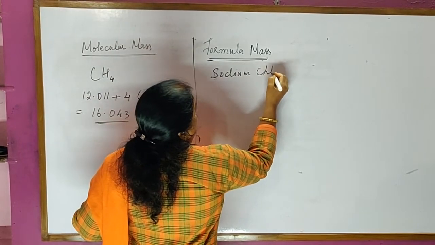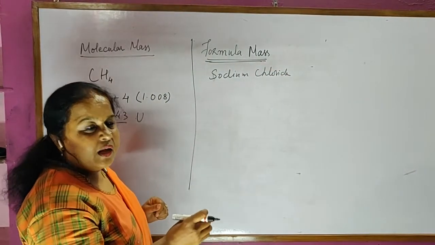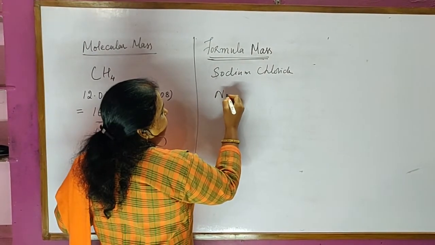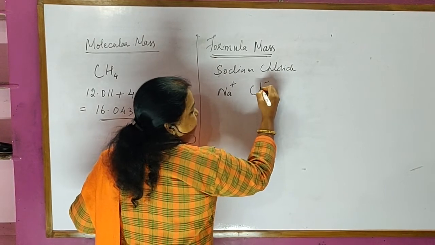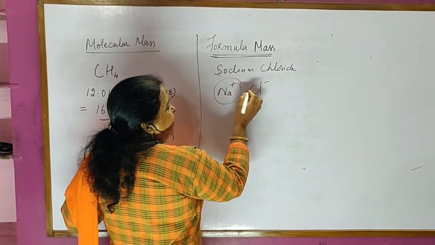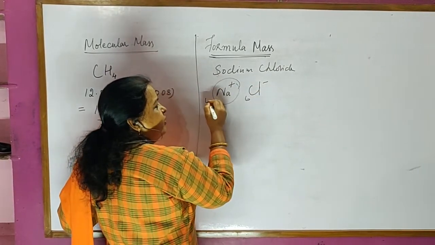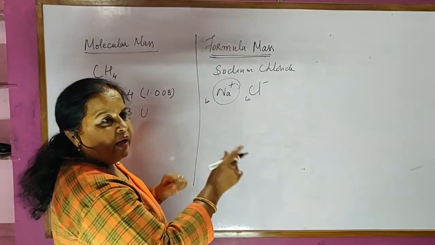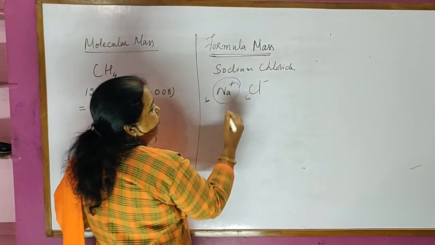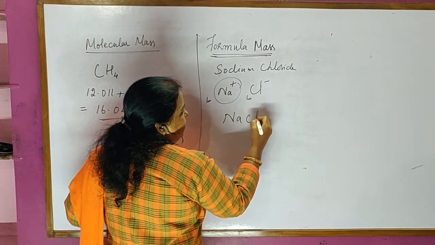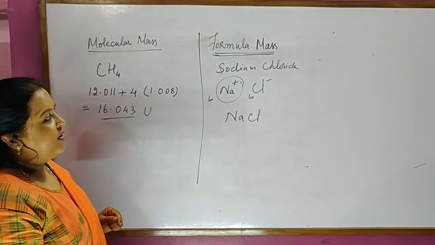If you take solid sodium chloride and see what is actually present there, there will be sodium ions and chloride ions. Each sodium will be surrounded by 6 chloride ions and each chloride ion will be surrounded by 6 sodium ions. So looking at the relative proportion, we write the formula of such a compound as NaCl. And for this formula, whatever mass we get, we call it the formula mass.